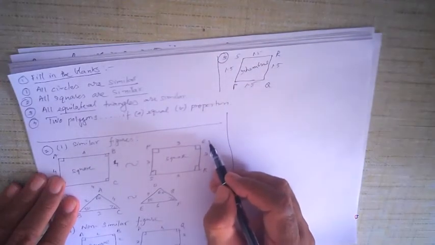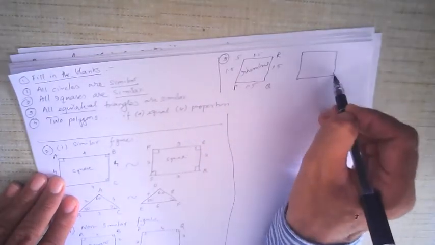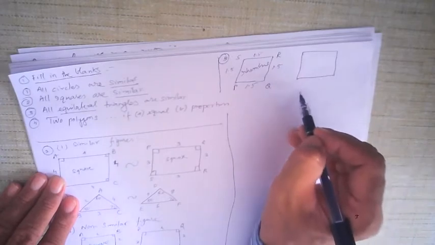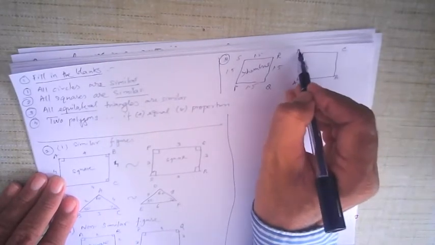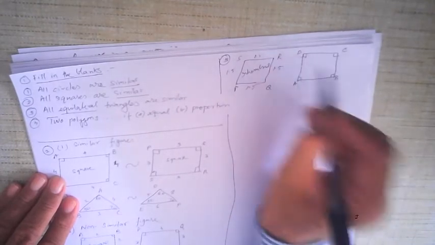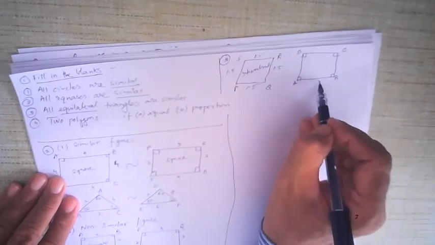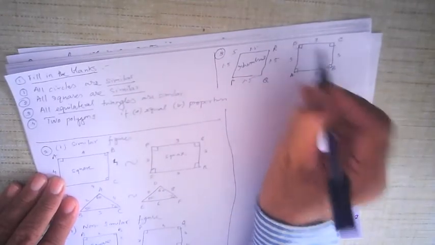Then we have got a square, okay. In a square ABCD, all the four sides are equal and all the four angles are right angles, okay. This is a right angle, this is a right angle, this is a right angle, and this is 3 centimeters, 3 centimeters, 3 centimeters and 3 centimeters.